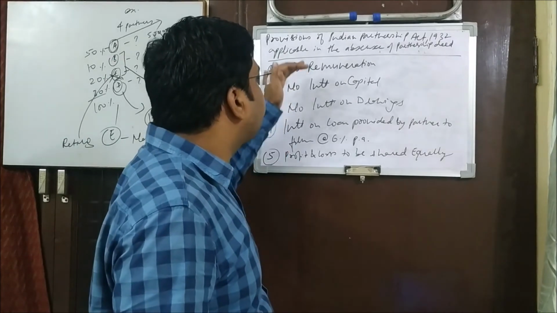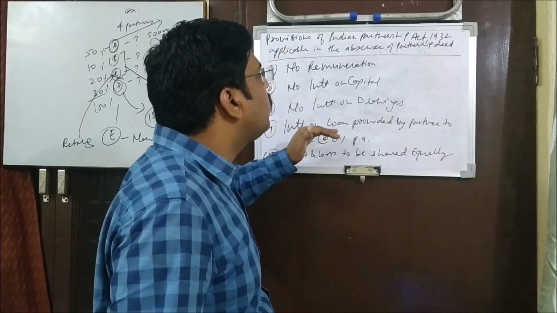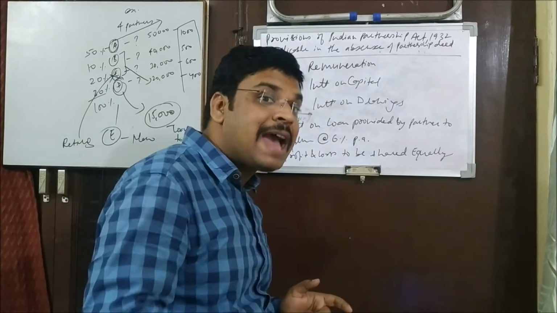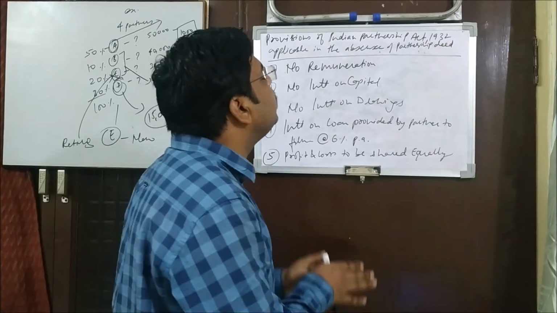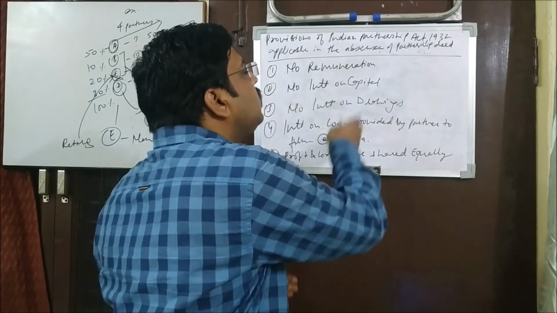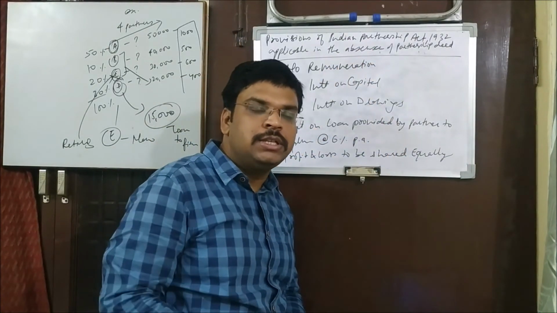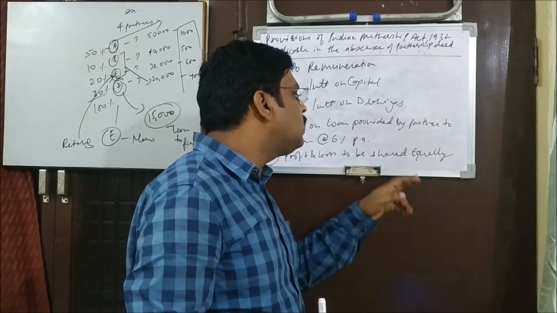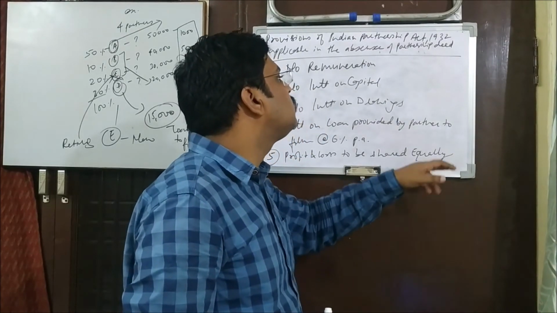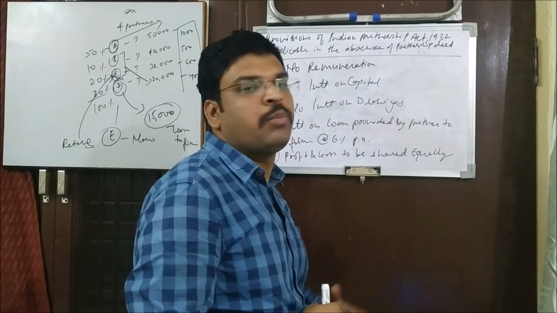Okay, so these points are applicable when you do not have any partnership deed, and they are also applicable when you have not mentioned anything about these in your partnership deed. Means you have a partnership deed, but in it there is no mention of these points.